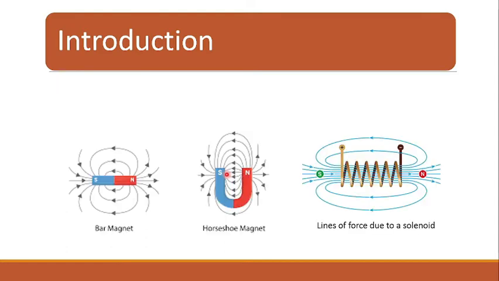Many a times we have seen various kinds of magnets. So this is a bar magnet, this is a horseshoe magnet, and this is the magnetic force due to a solenoid. So this is a solenoid, right? A coil carrying current, so it produces a magnetic field. This magnetic field we observe in terms of magnetic lines of force.